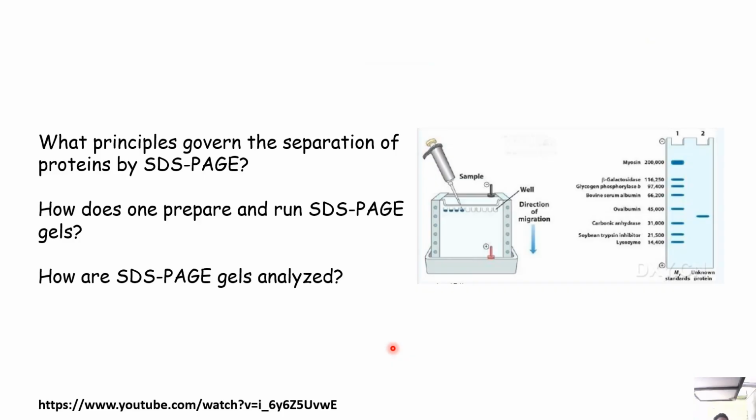So the main questions that come up are: what principles govern the separation of proteins by SDS-PAGE? How does one prepare and run SDS-PAGE gels? And how are SDS-PAGE gels analyzed?